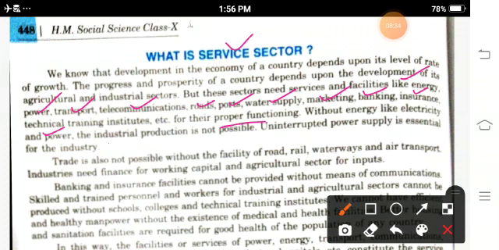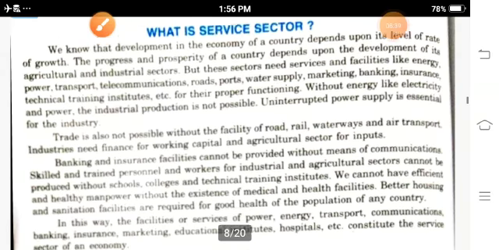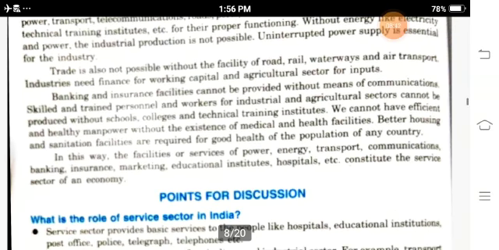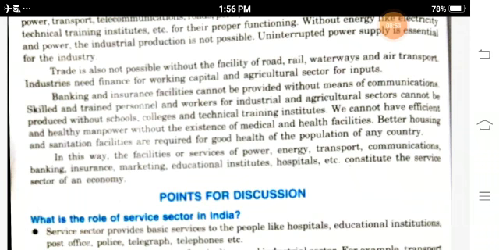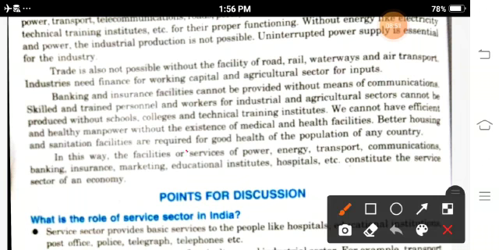functioning. Without energy like electricity and power, industrial production is not possible. India needs to raise the service sector, and generally banking and insurance facilities cannot be provided without means of communication. We need to grow the service sector in the field of power, energy, transport, communication, banking, insurance, marketing, educational institutes, hospitals, and many other things.